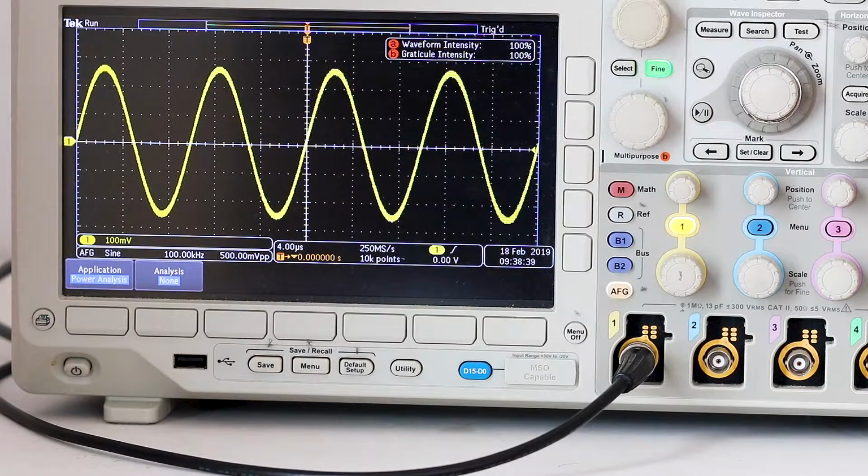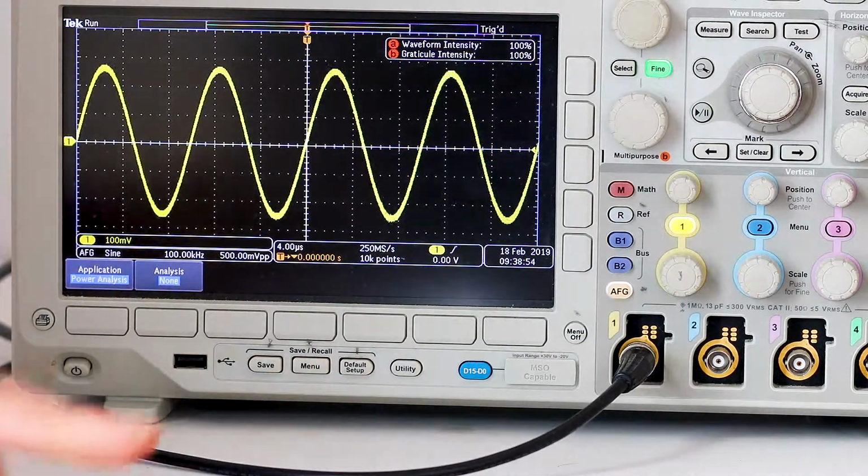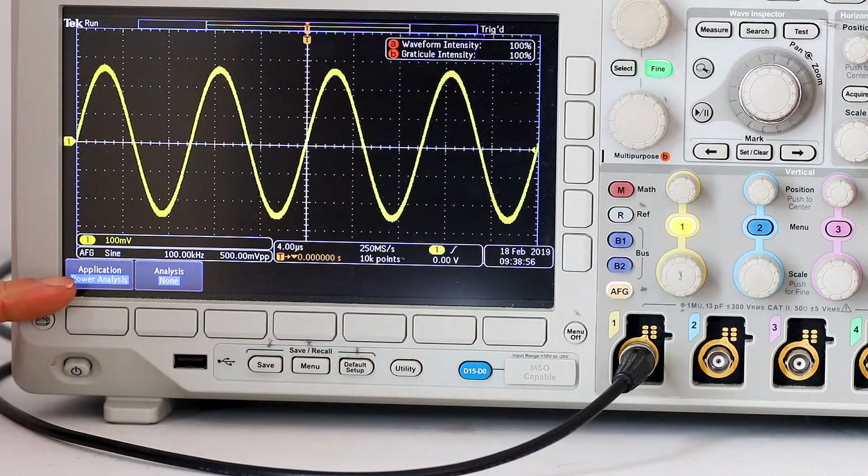This button activates advanced or application-specific testing features. When multipurpose knob A is turned with the AFG sine wave displayed, immediately the horizontal test menu comes up at the bottom of the screen. Multipurpose knob A selects limit and mask testing, video picture, power analysis, act on event, or none.